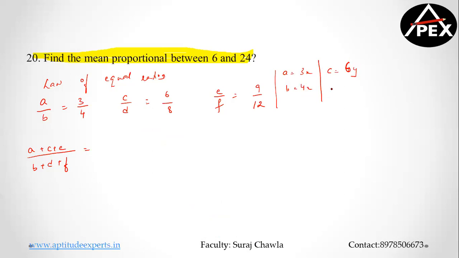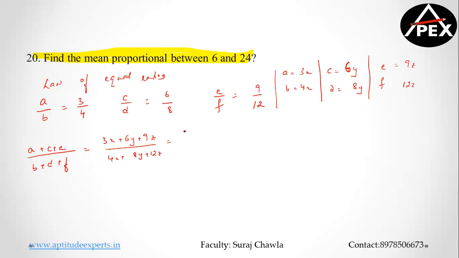So I'll take C as 6y and D is equal to 8y. Clear? Now the third ratio is E by F. So let me take that as 9z and this as 12z. So my expression will be nothing but 3x plus 6y plus 9z divided by 4x plus 8y plus 12z.